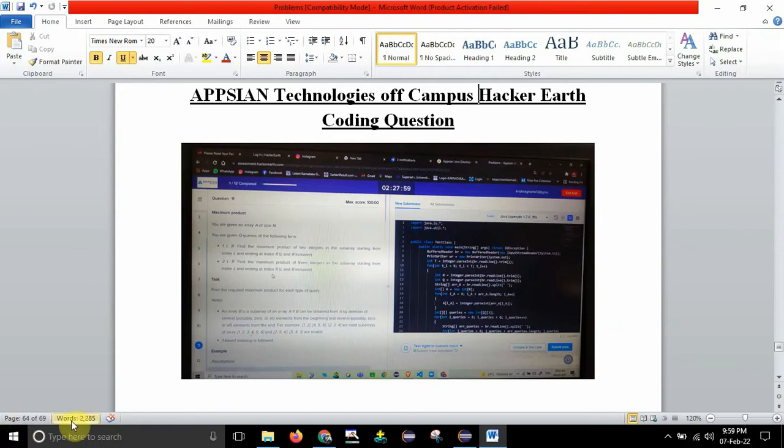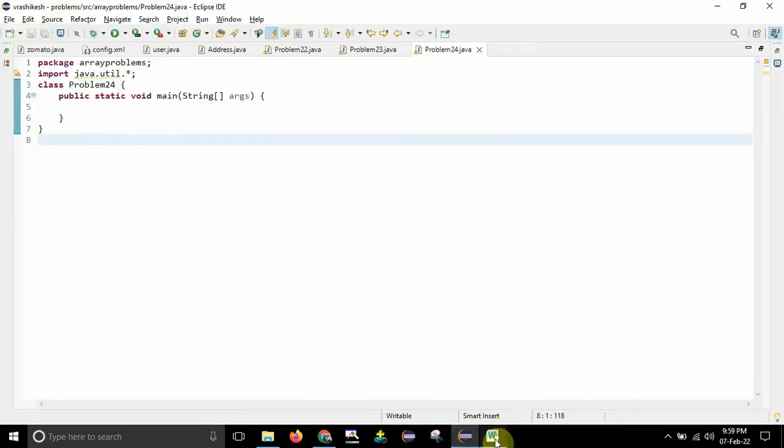You can see this PDF is of 69 pages, and trust me guys, all these 69 questions I have solved in this series are asked in one of the MNC companies' coding rounds, and I have taken the screenshots from there. I am not writing a single line, so I am showing you the screenshot directly. I will read the question here itself. After that I will go to Eclipse and start writing the code for that one.